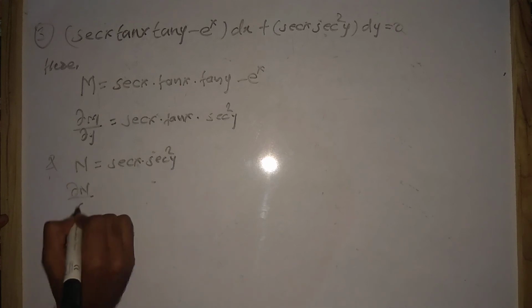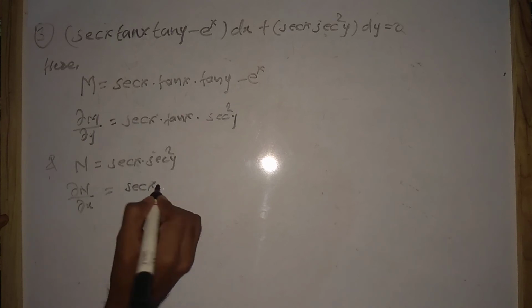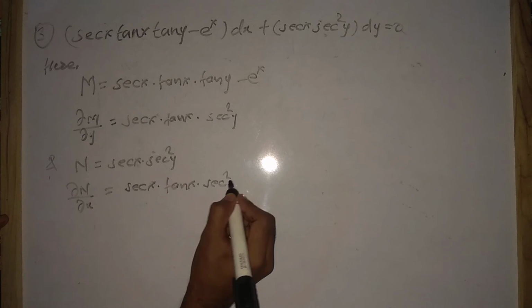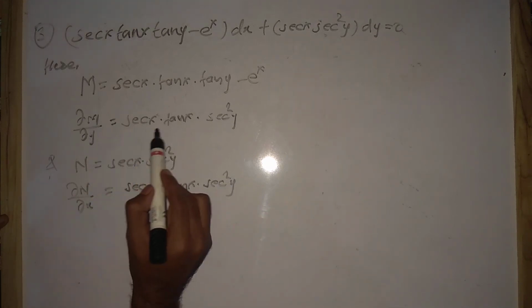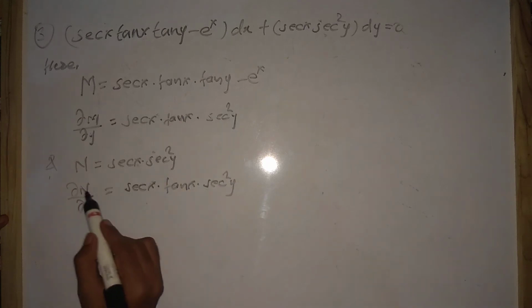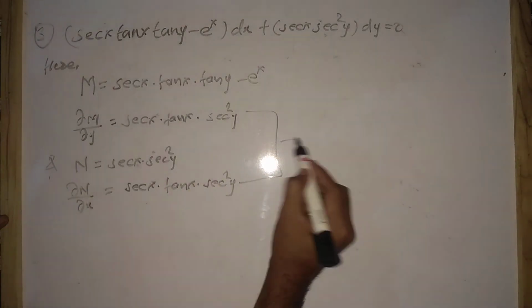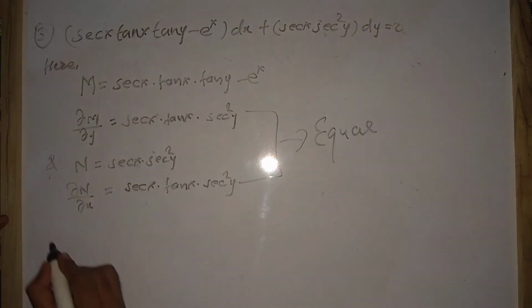So del N upon del x equals to sec x tan x sec square y. So since here del M upon del y equal to sec x into tan x into sec square y, and del N upon del x equal to sec x into tan x into sec square y, so these two are equal. So you can say that the equation is exact.